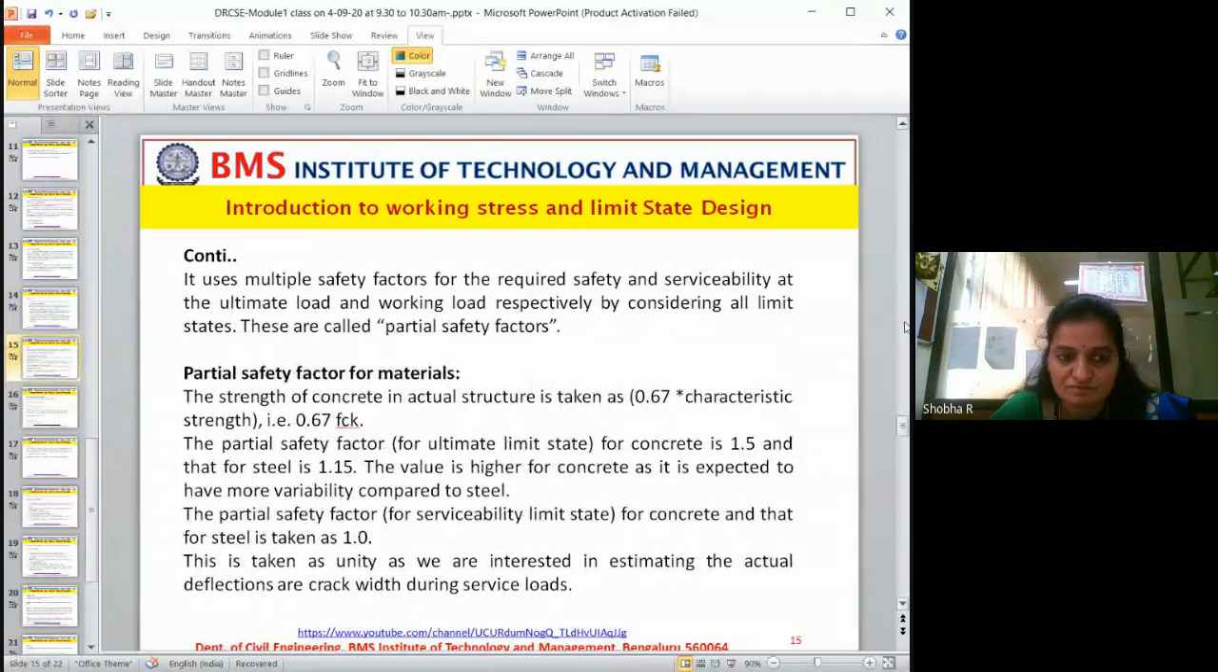Now, it uses multiple factors of safety, or partial safety factors, for the required safety and serviceability at the ultimate load and working load respectively. By considering all limit states, they are called partial safety factors. Okay, why is it called partial safety factor? They will give limitations for everything.